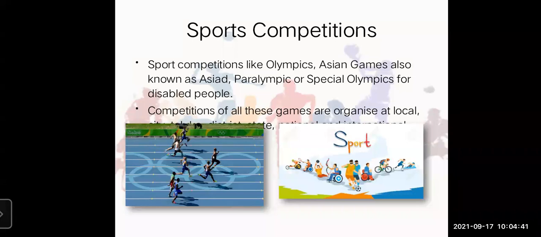Sports persons who perform well in national and international competitions have good career prospects. So students, like in your school also, first you all have competitions among yourselves, then you have inter-school competition, then at a district level, then at a city level, state level, national, international, right? So the person who goes to the national and the international level has a very, very good career as a sports person. Then